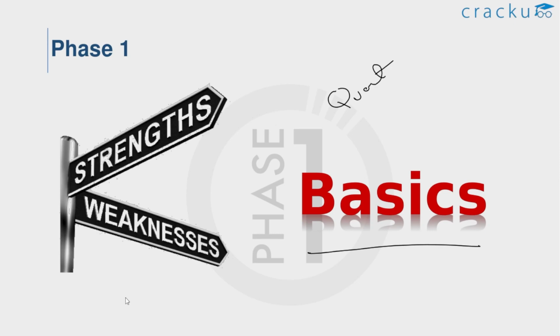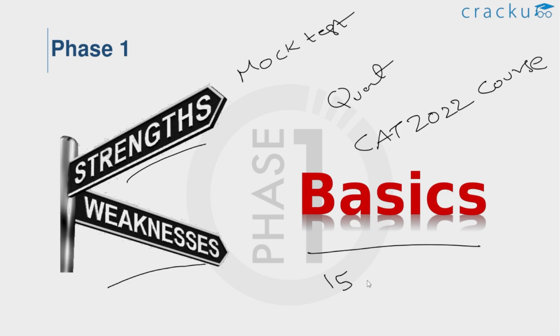The second task is to understand the weaknesses and strengths in all the sections and spend as much time as possible on the weak areas. You can understand your strengths and weaknesses by taking mock tests and analyzing them thoroughly. We recommend that aspirants solve a large number of problems to reinforce the concepts they have learned earlier. To get mocks for practicing, we will provide you with an amazing package of the CAT 2022 course with 15 national level CAT mocks with video solutions.